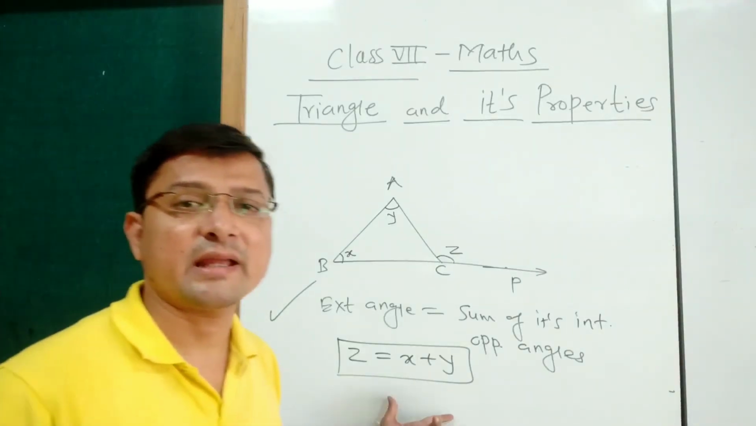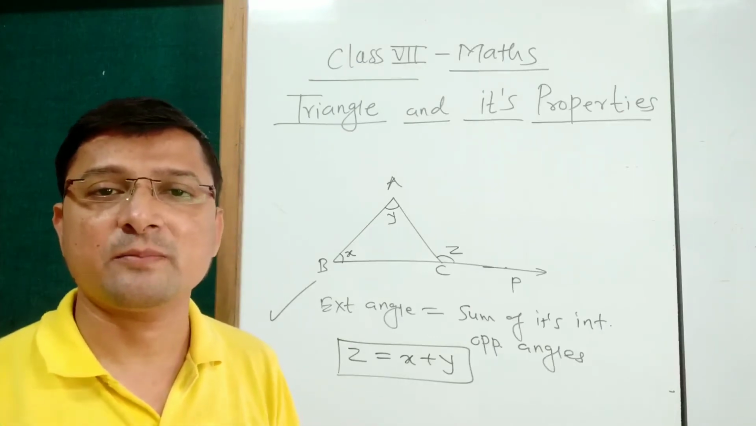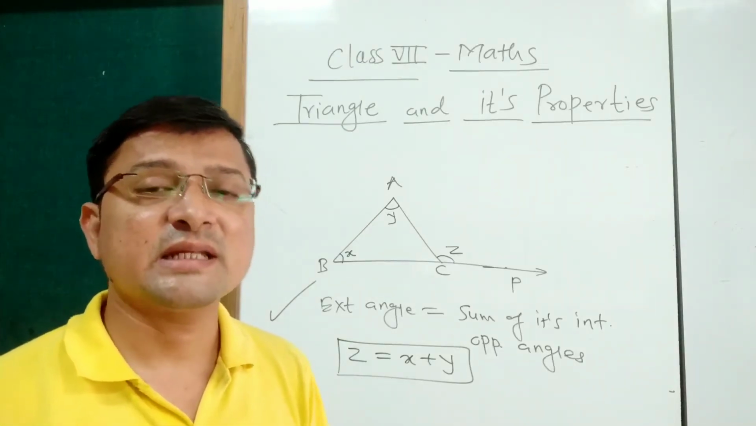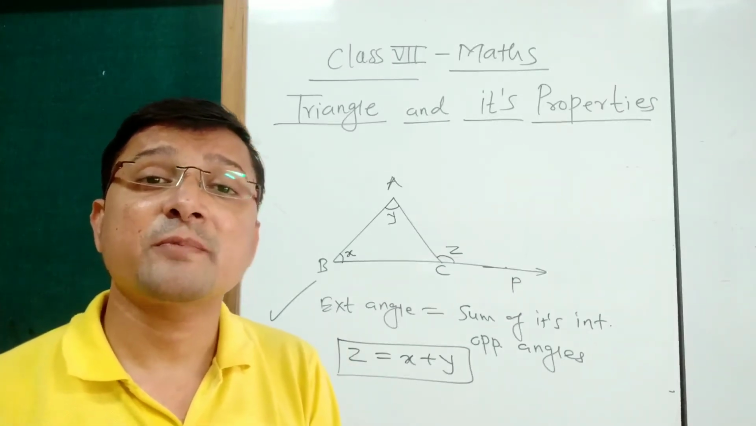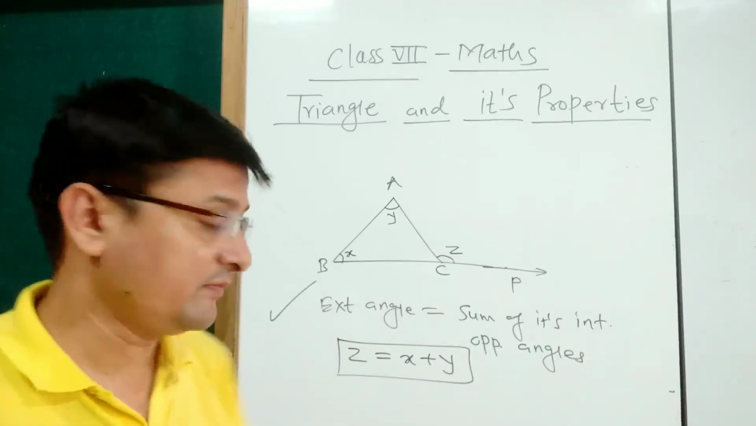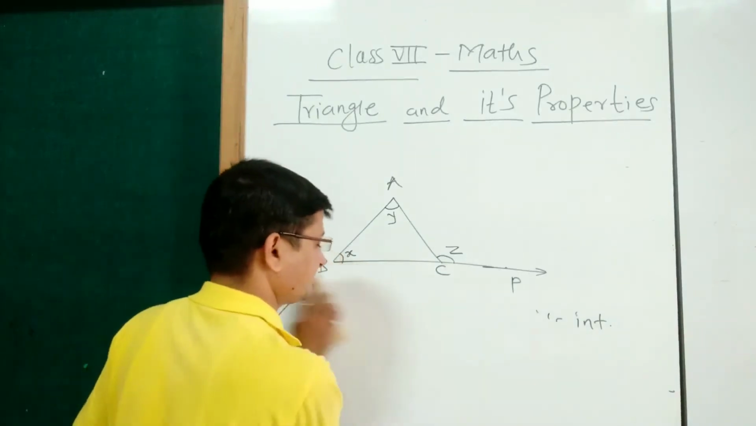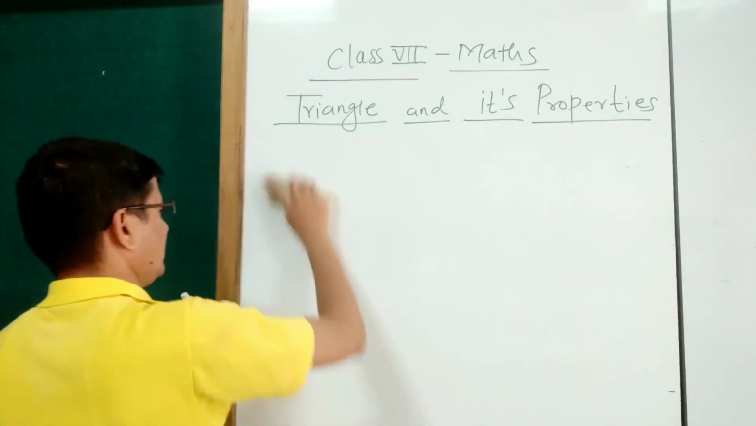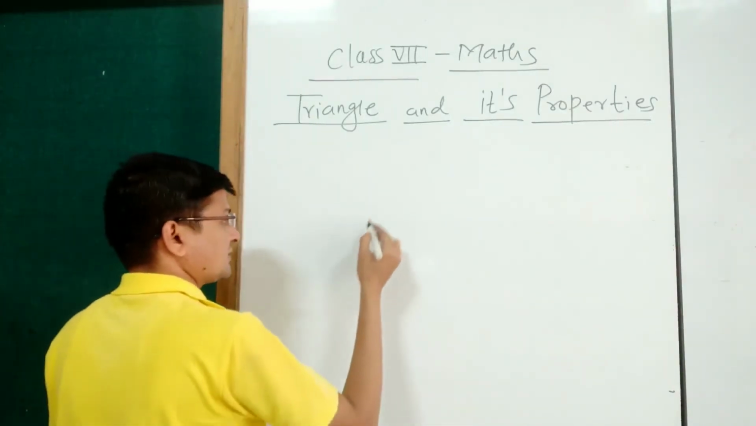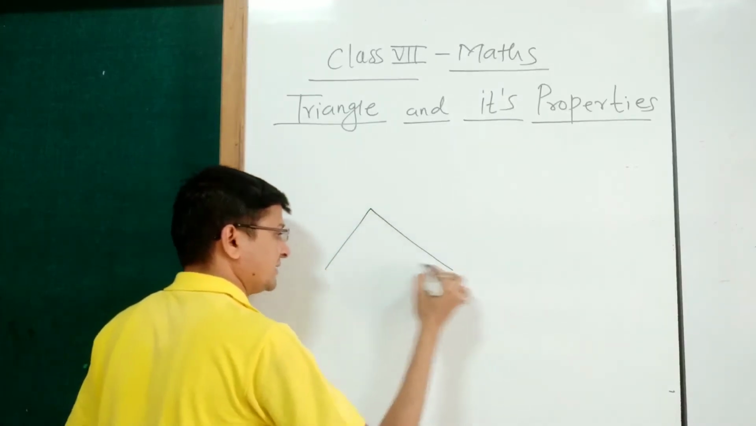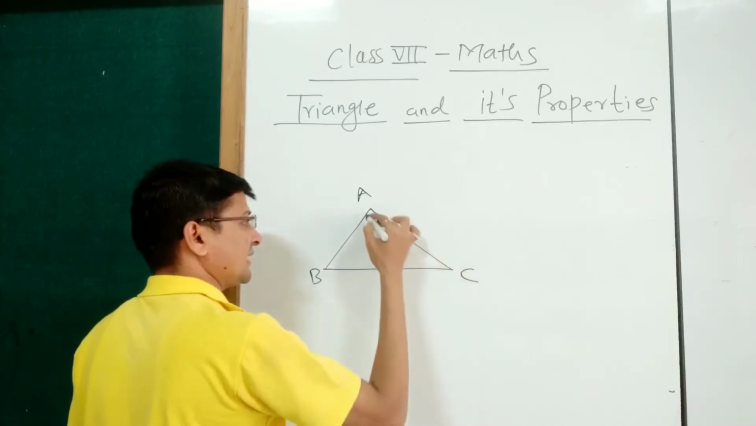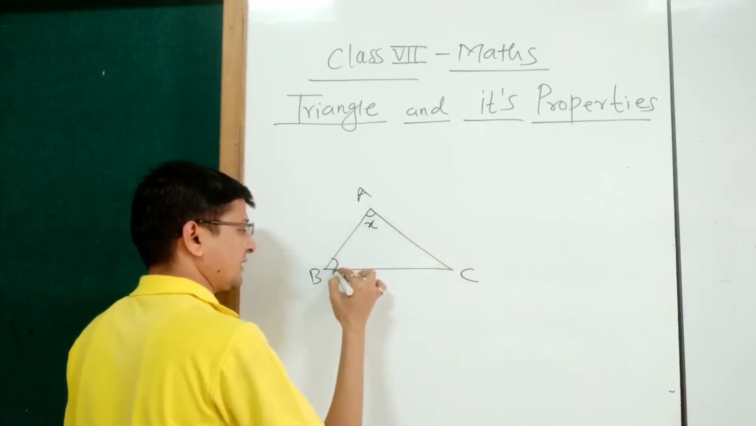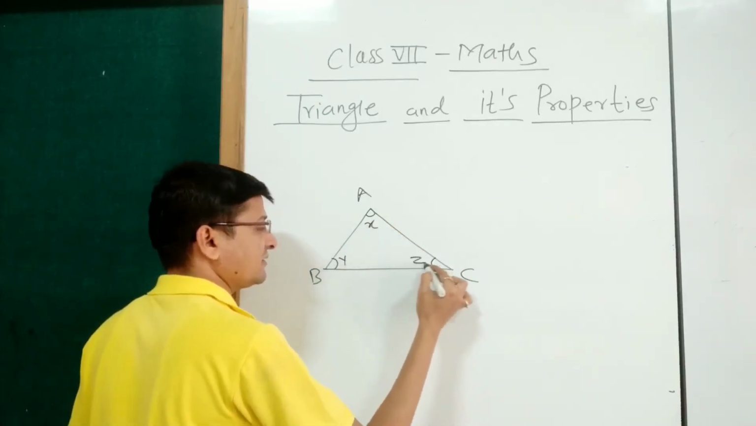After exterior angle theorem or exterior angle property, the next important concept in this chapter is angle sum property of triangle. Now see here, suppose here is triangle ABC, this is angle X, this one is angle Y, and this one is angle Z.